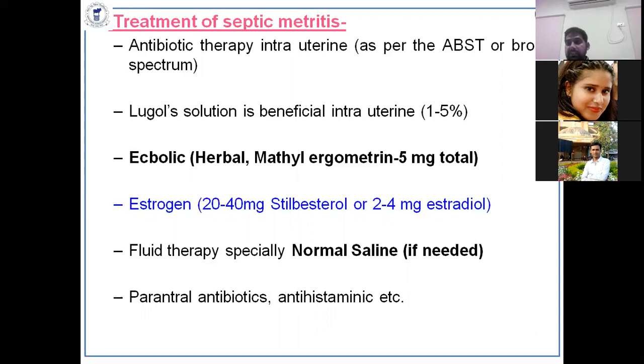Infertility may result from uterine dosing, but if there is no other chance to evacuate the uterine content, then you should go for uterine dosing. All the content should be removed from the uterus after dosing. Parenteral antibiotics, antihistaminics, and other things are given.